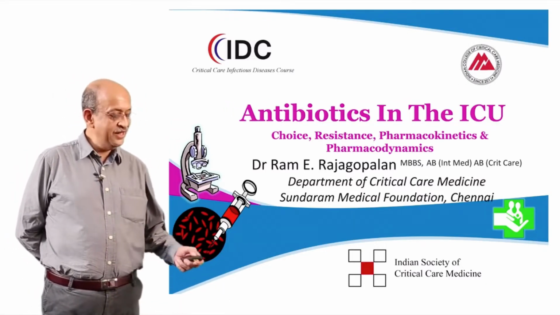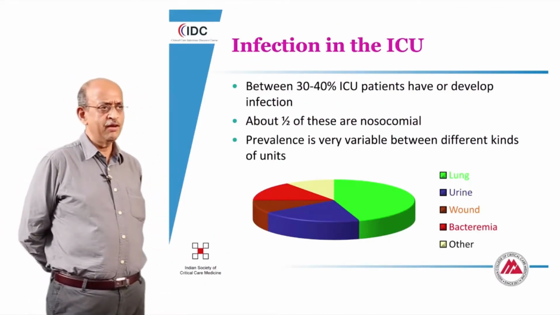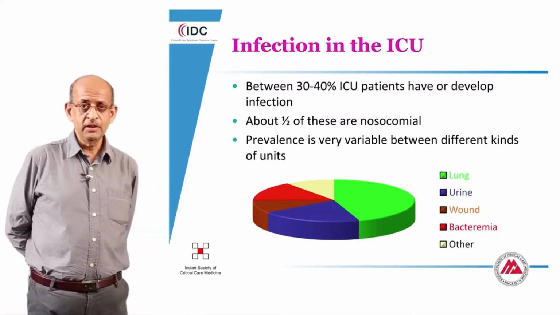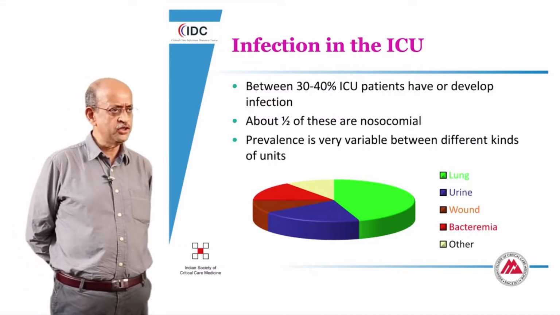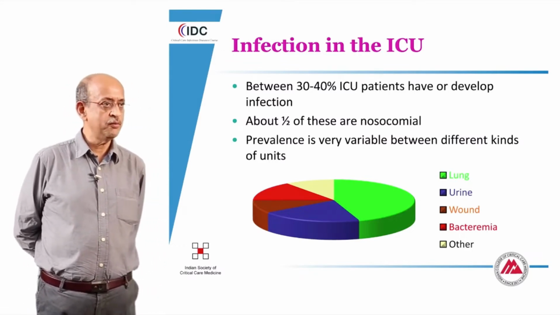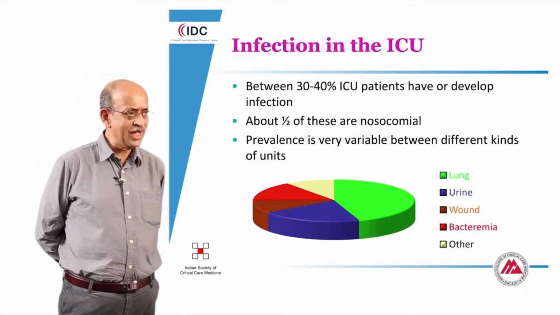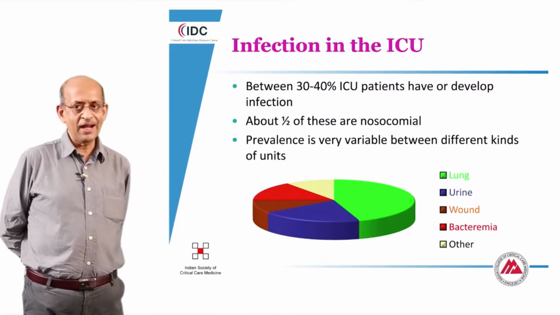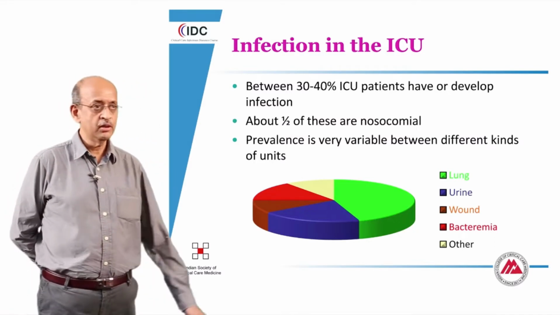It is extremely common for people to develop an infection in the ICU or come to the ICU with an infection. Roughly half the patients in the ICU are probably infected or will develop an infection at some time or the other. These infections can be of varying types, but there is a dominance of respiratory and bacteremic infections that you will see in the intensive care patient.